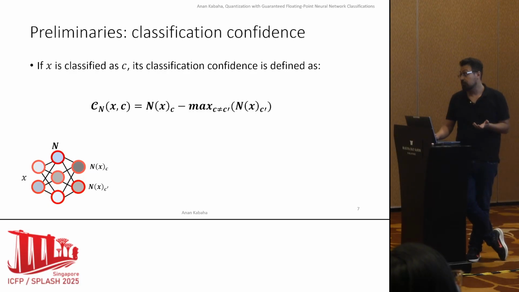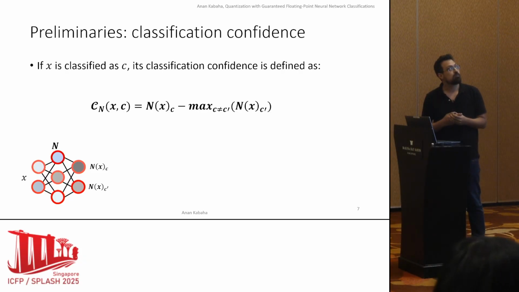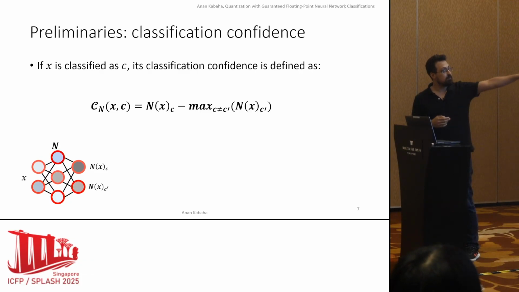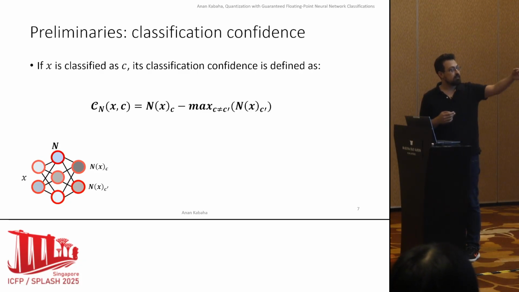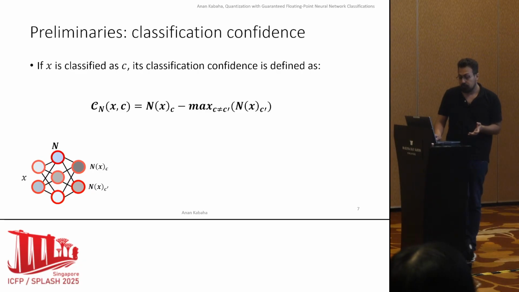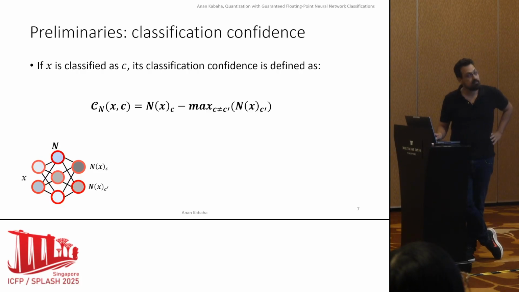Okay, so we said that we want to capture distance from the decision boundaries, and how do we do that? We depend on a common term which is called classification confidence. Now, in classification, we typically have an input. We show it to the classifier, and at the output, we have classification scores. Now, classification confidence is defined as the maximal score of class C minus the maximal score of the rest of the classes.